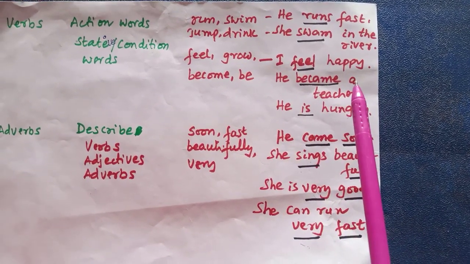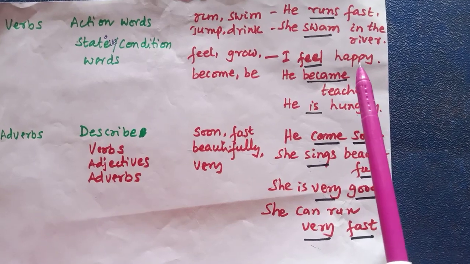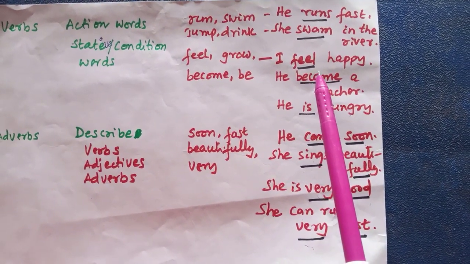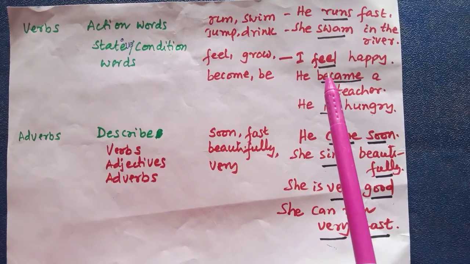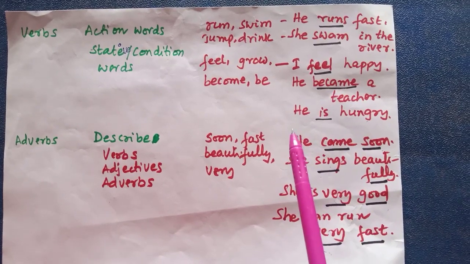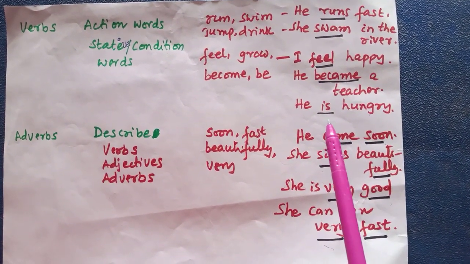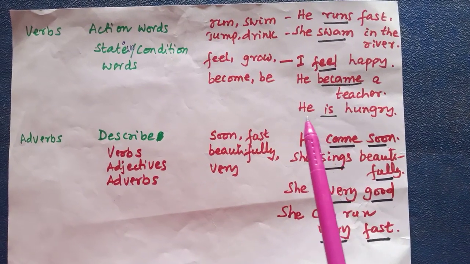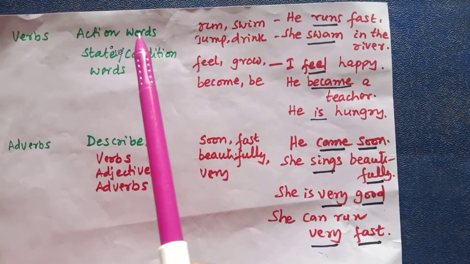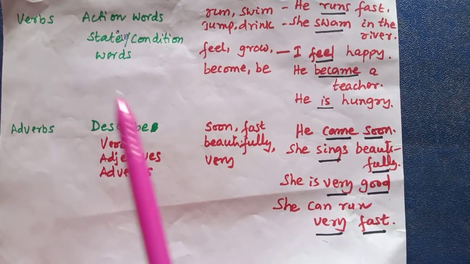So, I feel hungry, I feel happy. Happy is the condition or state. It is shown by the verb feel. So this is a stative word, so it is also called a verb. He became a teacher. Became is the stative verb. He is hungry. Hungry is the state. It is shown by is. So is is called a stative word. So the words which show the actions and states or conditions are called verbs.